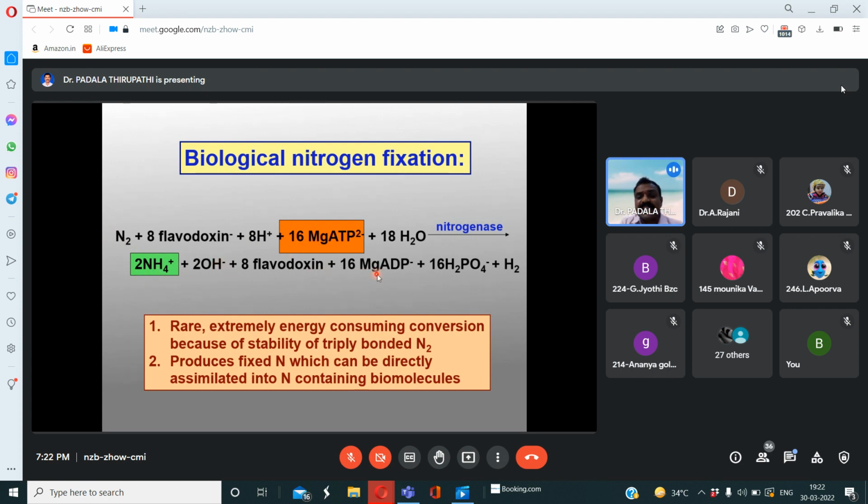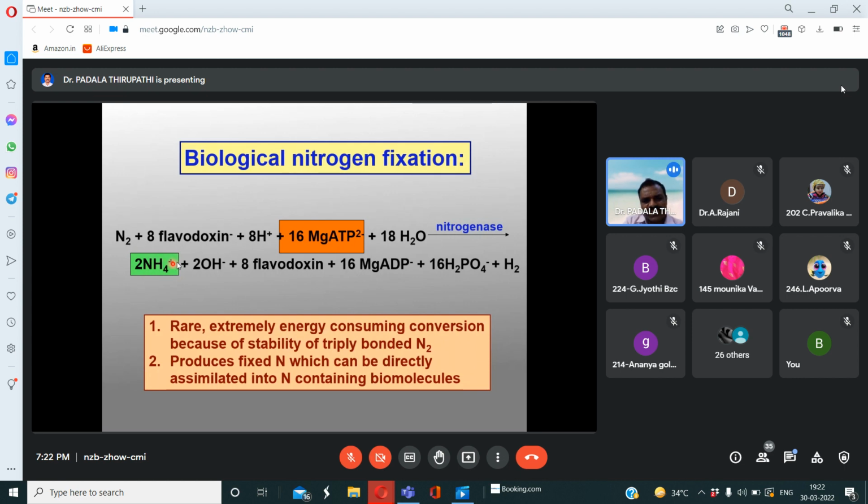Let's see here, 16 ADP. So 16 ATPs are utilized, and 16 ADPs are here, and phosphate. So phosphoric acid or phosphate, 16 H2PO4, is released. See, ultimately, what is the final product? The end product here is two ammonium ions. So one dinitrogen molecule is converted into how many ammonium ions? Two ammonium ions, or two ammonia, are released.